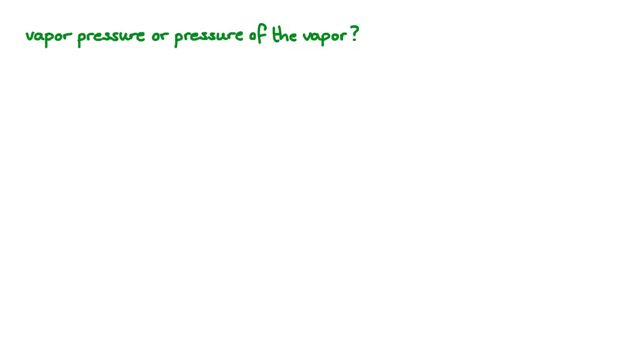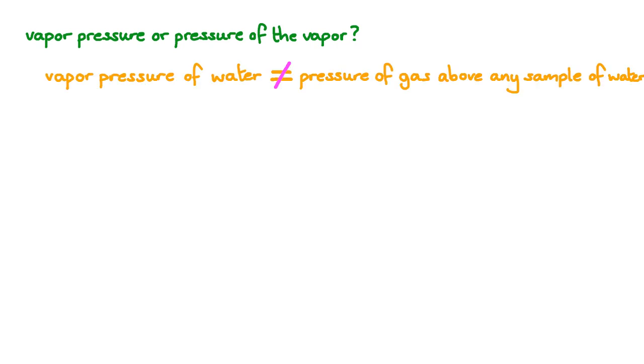Before we go any further, it's important to clear up something. The term vapor pressure, as in the vapor pressure of a liquid like water, has a specific meaning in chemistry. It is not necessarily the pressure of gas above a liquid or the pressure contribution of a particular gas above a liquid. This can be annoying and confusing, but listen on and we'll see what vapor pressure usually means to a chemist.